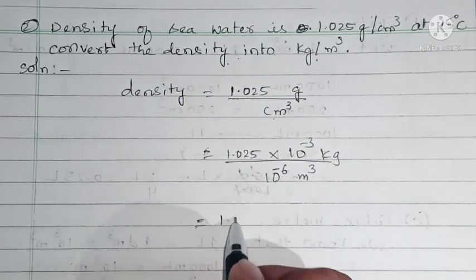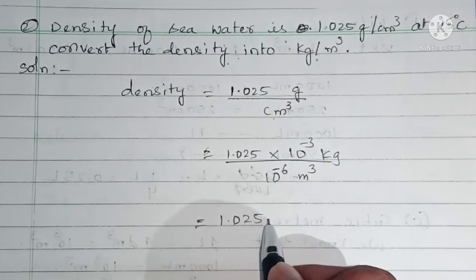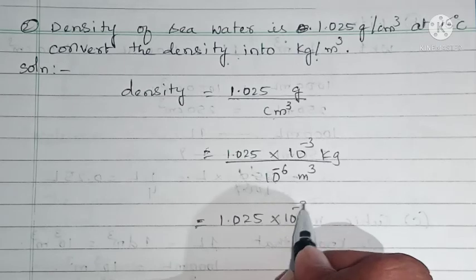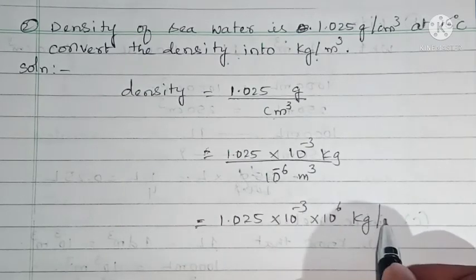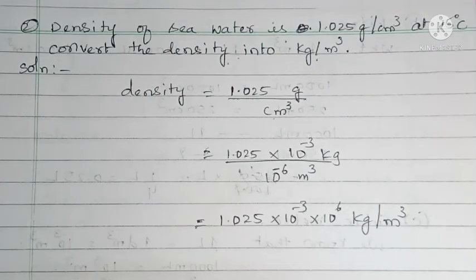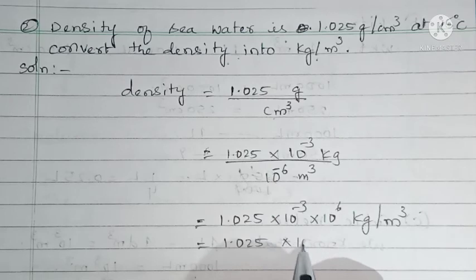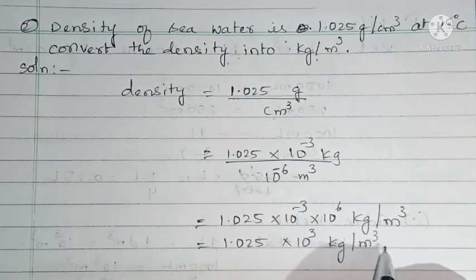So 1.025 into 10 to the power of minus 3 into 10 to the power of 6 kilogram per cubic meter, or 1.025 into 10 to the power of 3 kg per cubic meter.